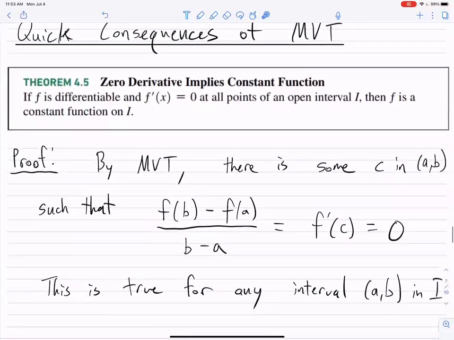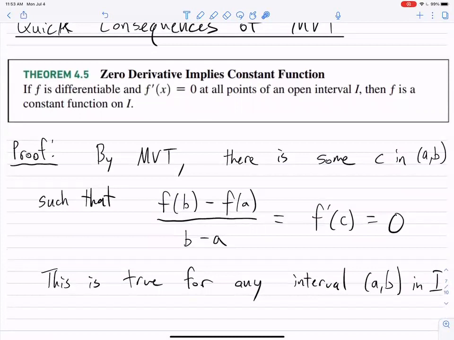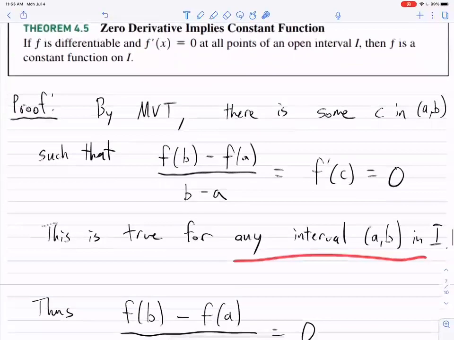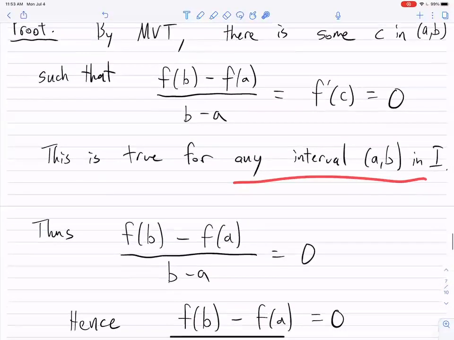And this really follows very quickly from the mean value theorem, because if a, b is any sub-interval in I, just pick 2 points in I, then that's an open interval. And by the mean value theorem, there's going to be some c in that open interval such that the slope of the secant line, which is f of b minus f of a over b minus a, is going to equal f prime of c. But f prime of c is 0 because every point has derivative 0 here. But this is true for any interval a, b in I. And so that means f of b minus f of a over b minus a equals 0 for any a and b.